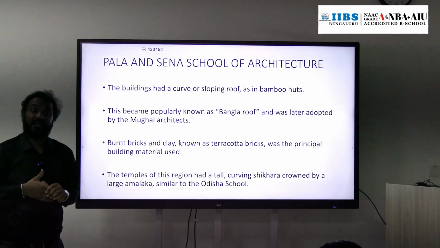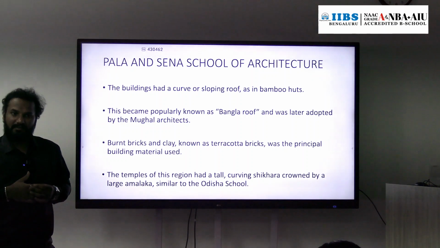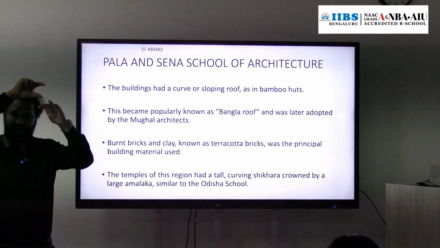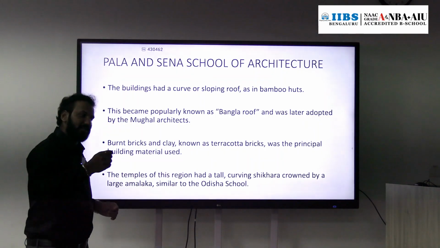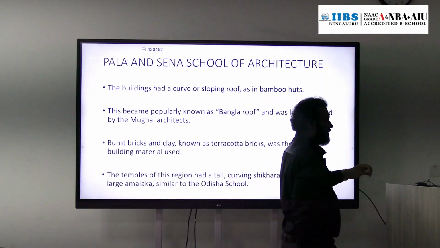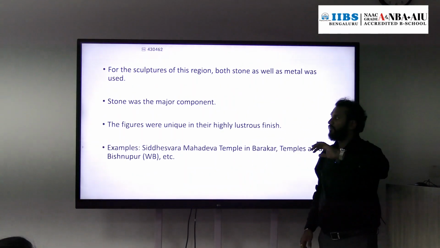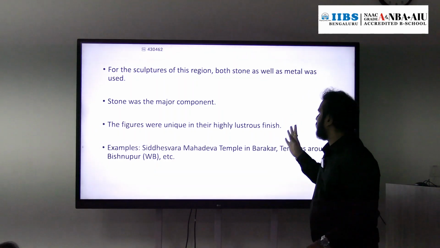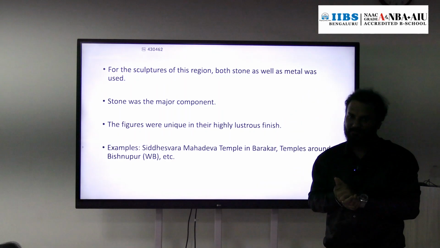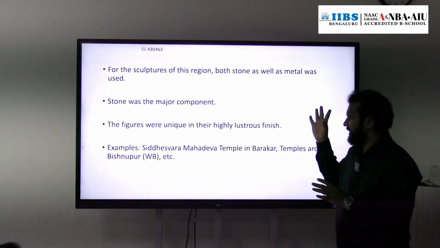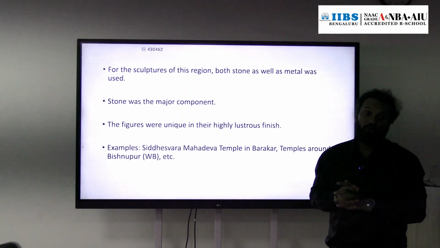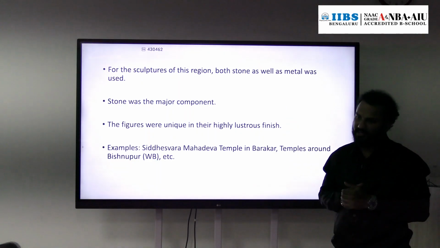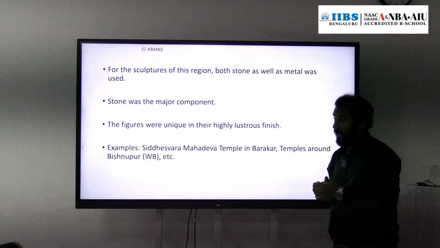Similar to the Jagannath Puri temple. Remember, the tall shikhara was there, right? Above that shikhara we have an amalaka. So that type of shikhara was present in this Pala and Sena school of architecture. Okay. And regarding sculptures, they were made of both stone as well as metal. But stone was the major material used for making the sculptures. Okay. And metal was very less.